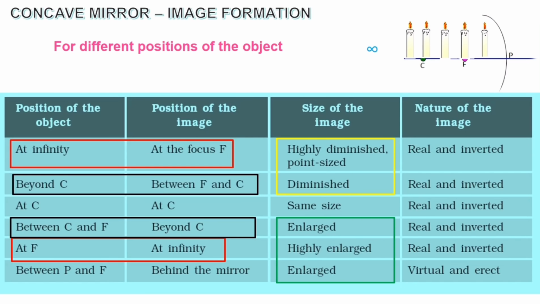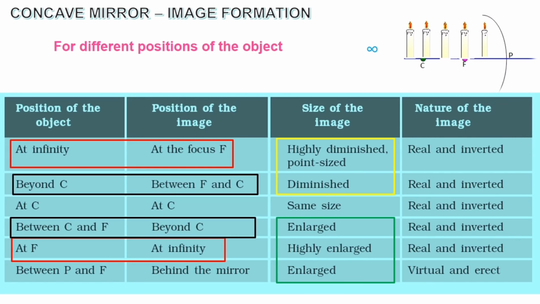For curved mirrors, always the images will be formed in front of the mirror till first 5 cases. The last case alone, that is if an object is not even at the focus, the image will be formed behind the mirror. When an image is formed behind the mirror, then that type of image is called as virtual image.